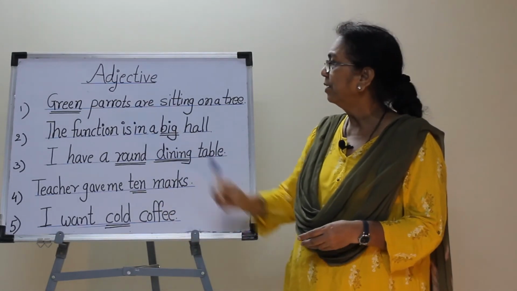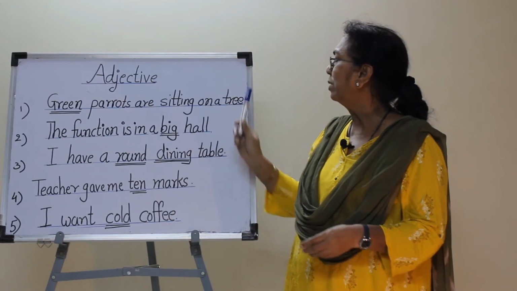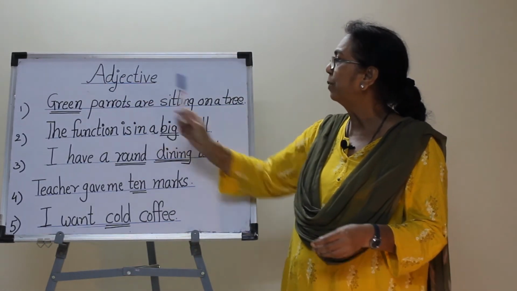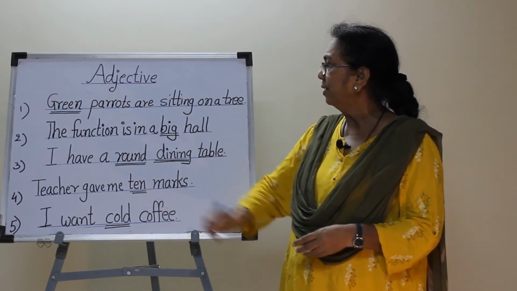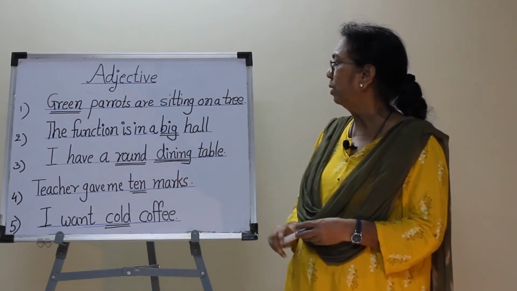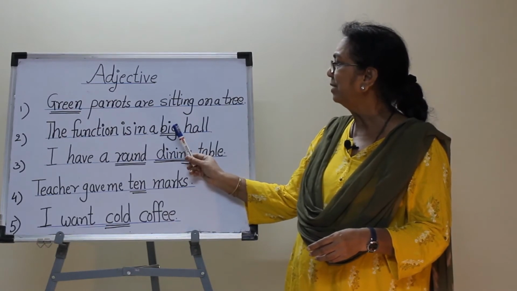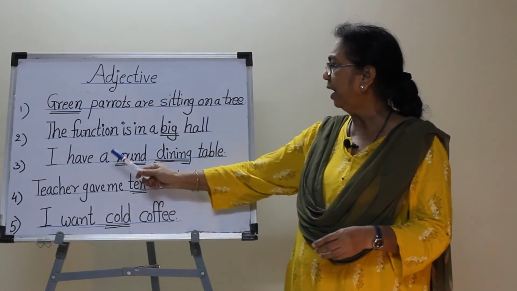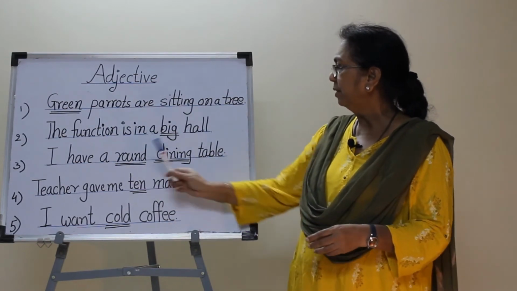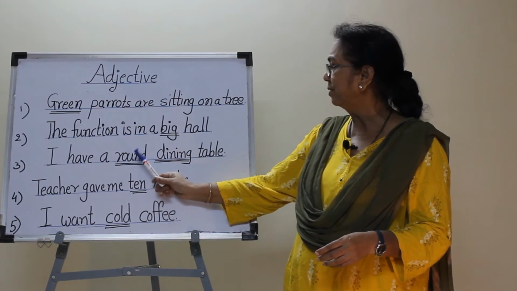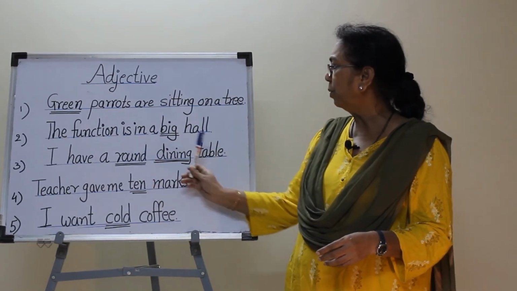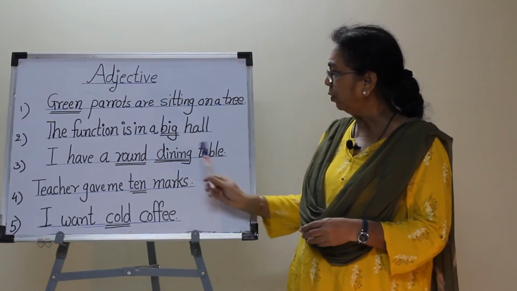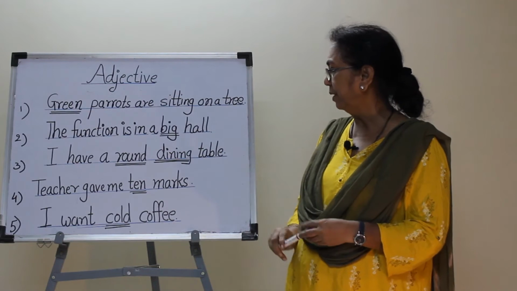Now see here, green parrots are sitting on a tree. The adjective green tells the color of this noun parrots. Second, the function is in a big hall. The adjective big tells the size of this noun hall. In the third, I have a round dining table. The adjective round describes the shape of this noun table. There is one more adjective, that is dining. What type of table? Dining table.